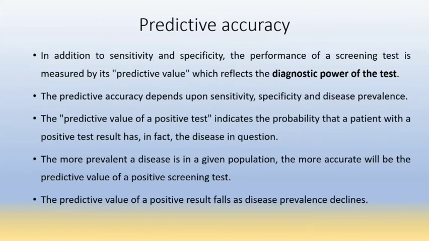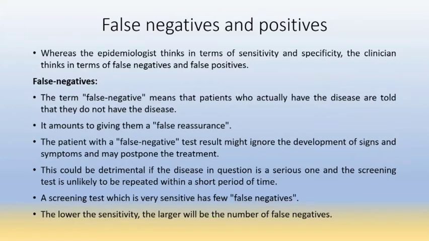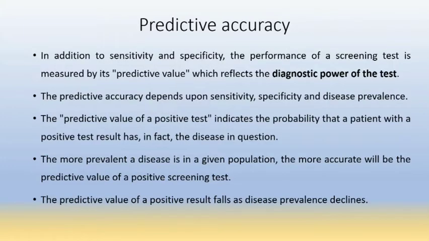Then predictive accuracy. In addition to sensitivity and specificity, the performance of a screening test is measured by the predictive value, which reflects the diagnostic power of the test. So for measuring the diagnostic power of the test, we measure the predictive values. The predictive accuracy depends upon sensitivity, specificity, and the disease prevalence.